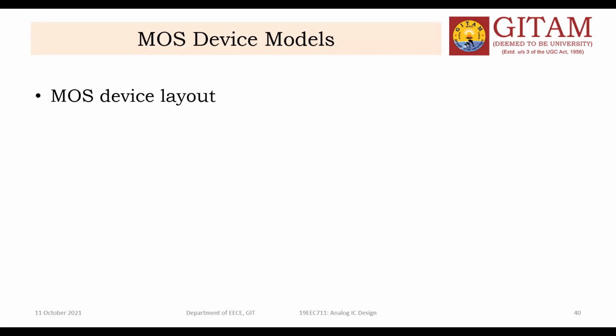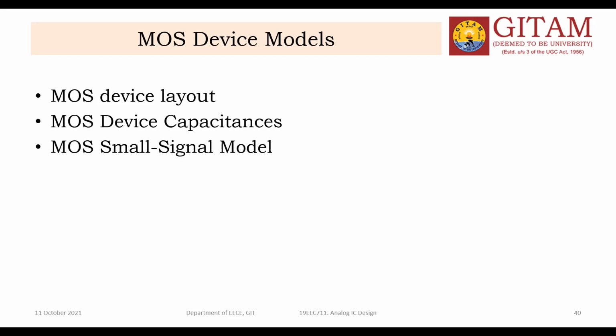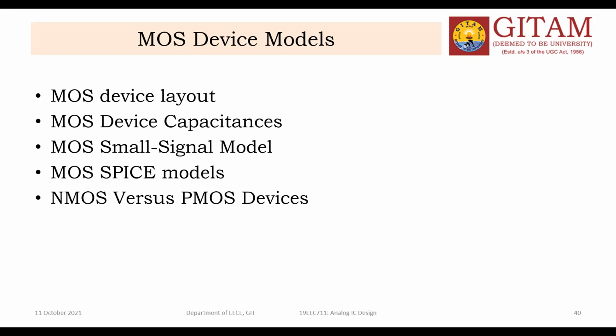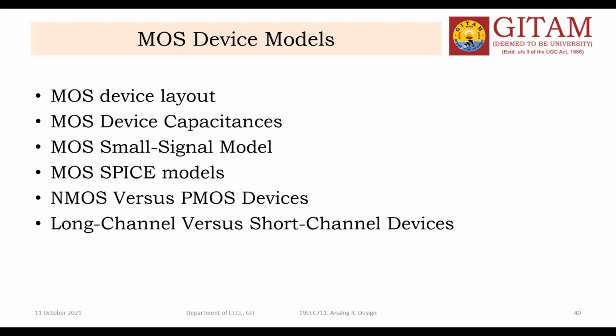I hope you understood that all these three are second order effects or short channel effects. Okay. So next one is MOS device models. In this topic, we need to discuss MOS device layout, MOS device capacitances, small signal model of the MOS device and SPICE models. Then NMOS versus PMOS devices, that means which one is better, which shows the superiority and which shows the inferiority. And finally, the long channel versus short channel.